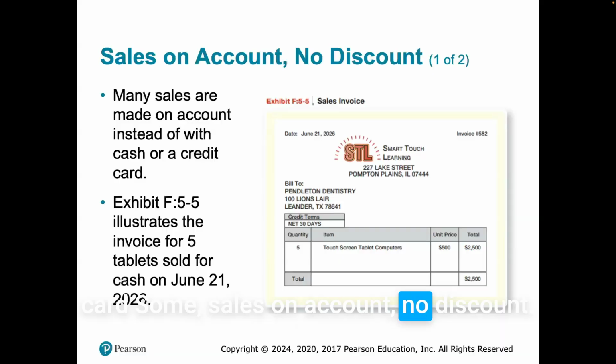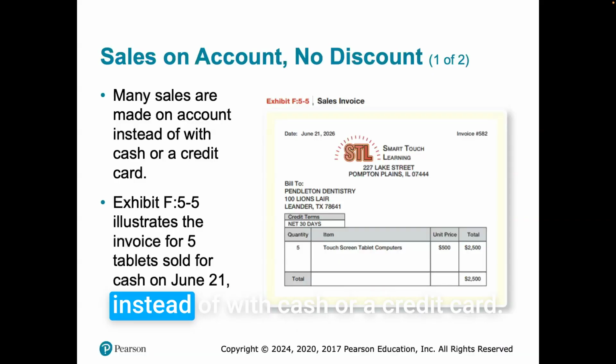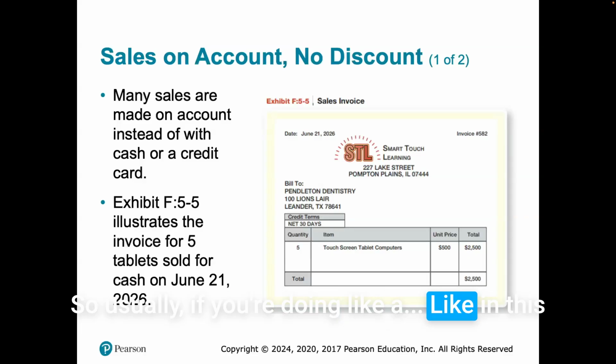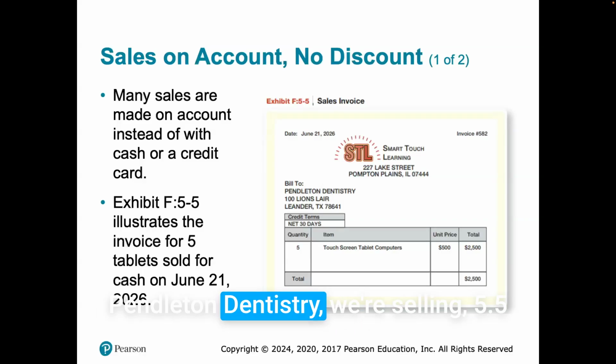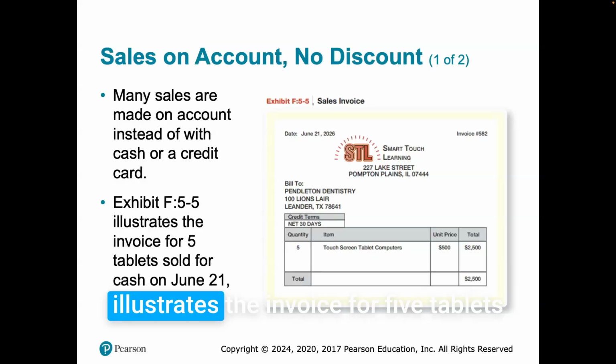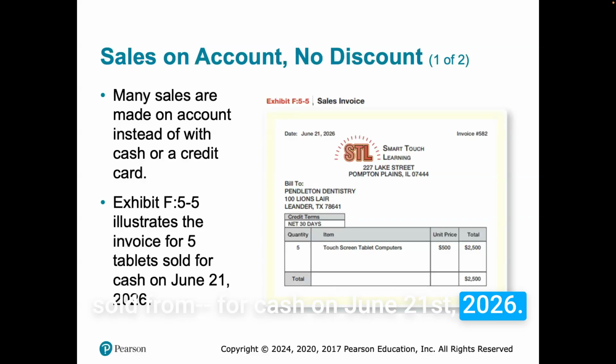Some sales on account, no discount. Many sales are made on account instead of with cash or a credit card. This is usually done when we're doing business to business, right? So usually, in this example, we're selling to a business, Pendleton Dentistry. Figure 5.5 illustrates the invoice for 5 tablets sold on account on June 21st, 2026.